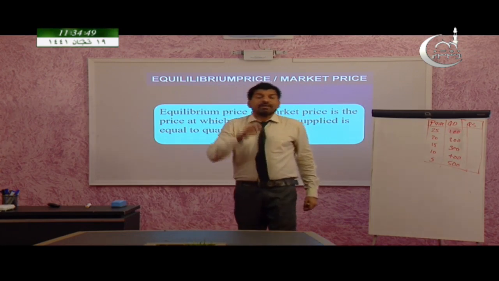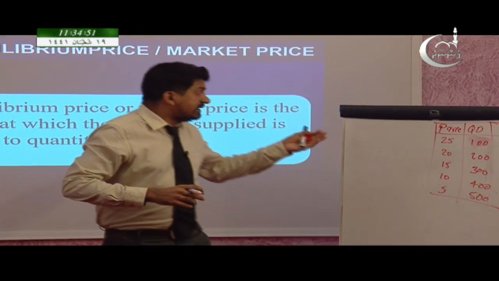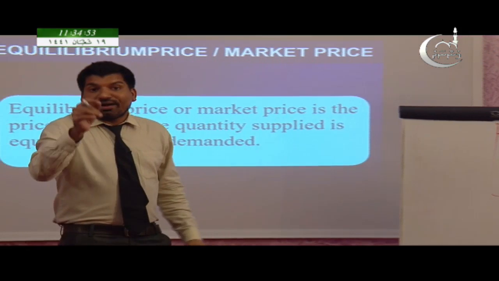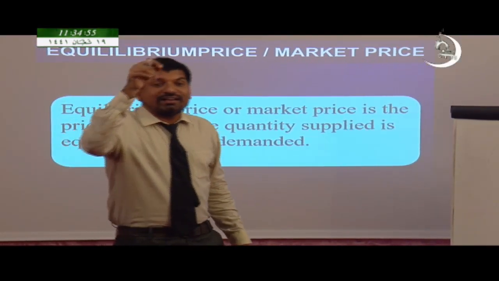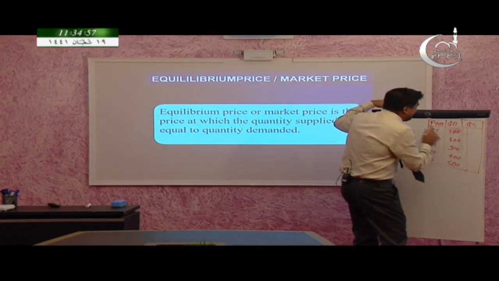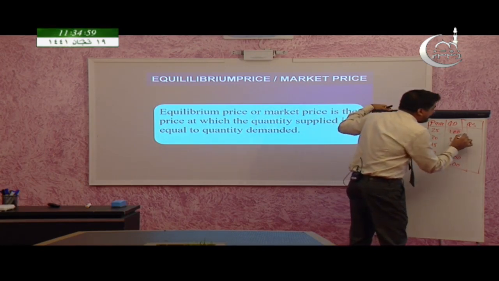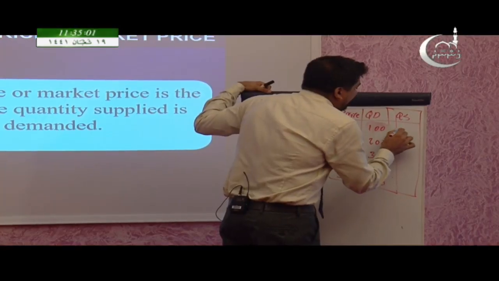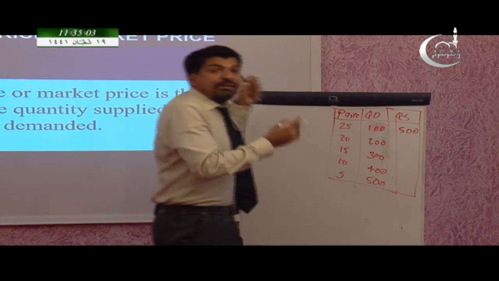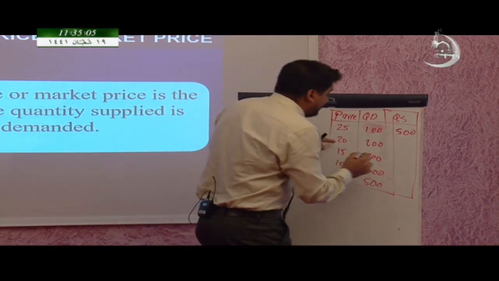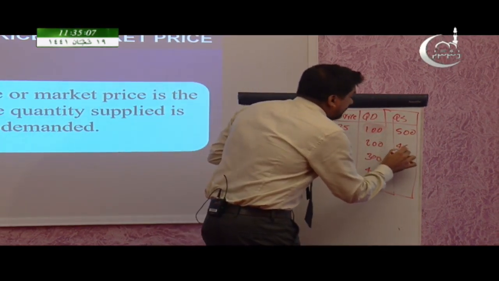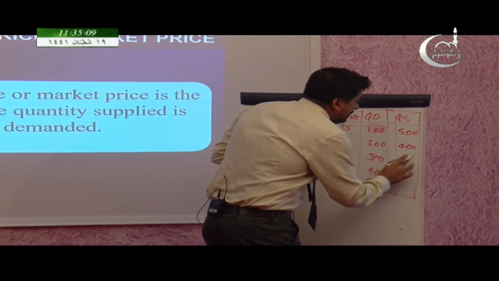But the law of supply says that as price decreases, the quantity supplied will decrease. Look at this. When the price is 25, quantity supplied is 500, and when price goes down to 20, supply also goes down.